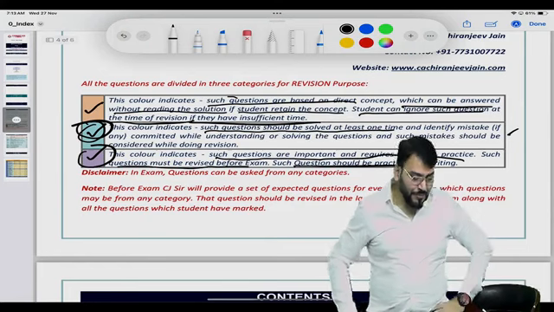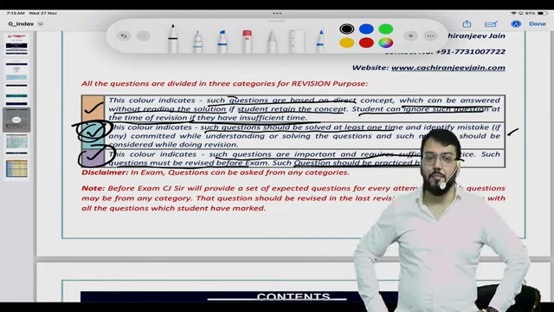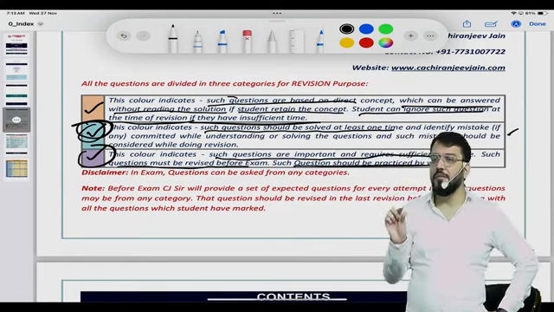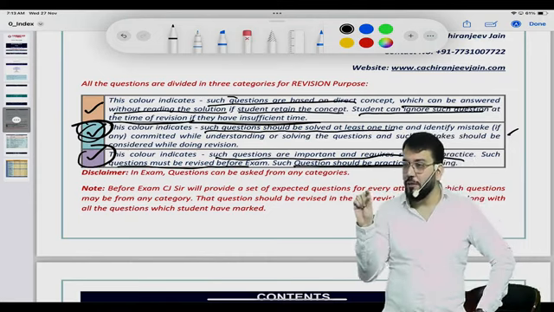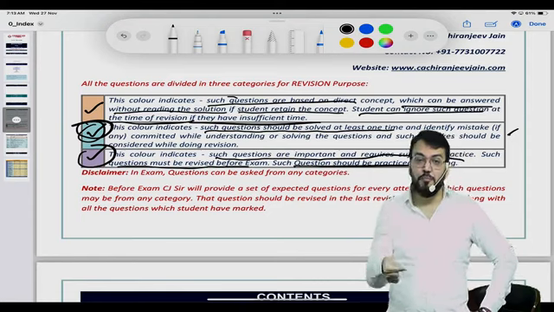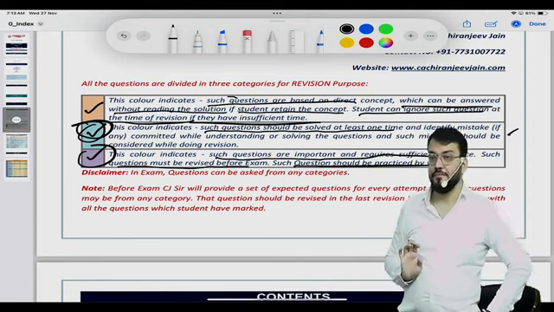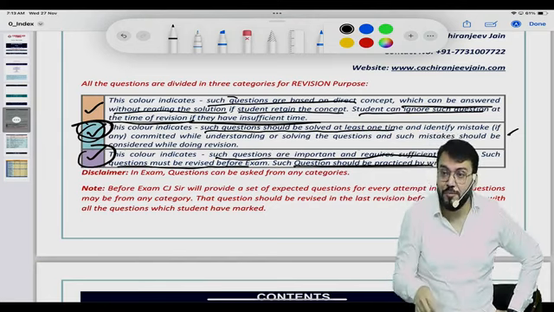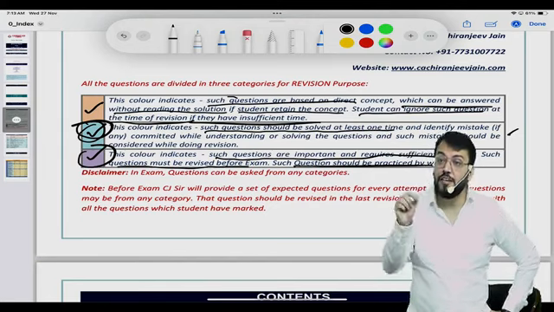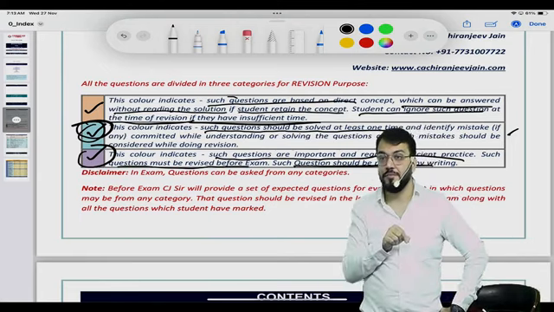One more note I have given. Before the exam, every attempt, I give a list of expected questions. That expected question may be of any category. Means from my point of view, any question which is given in the first category may be expected this time in the exam. So that may consist of any category.